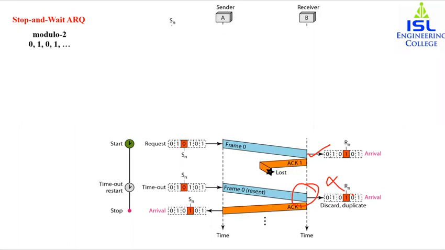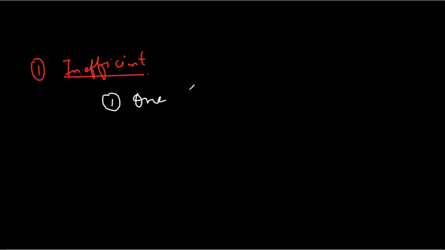Now, what are the drawbacks, or what is the performance, of stop and wait ARQ? First and foremost, stop and wait ARQ is very inefficient. The reason is that it can only send one frame at a time.